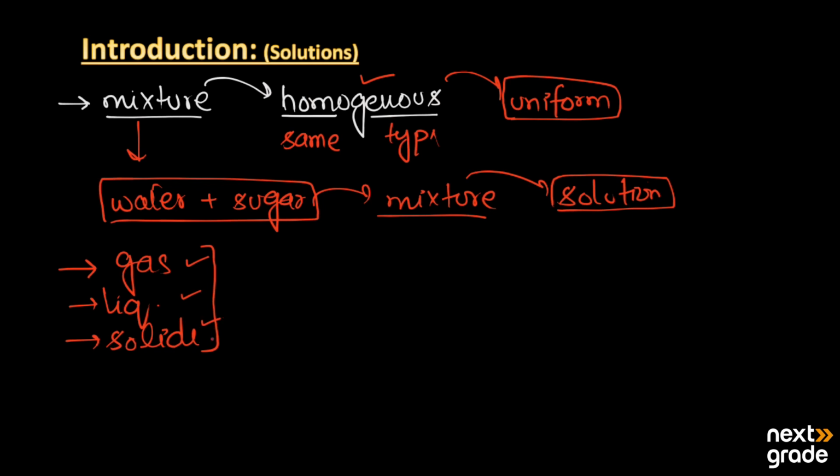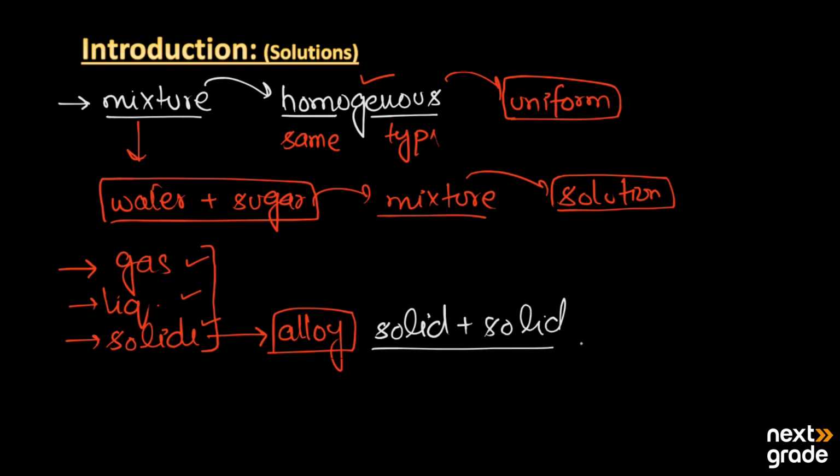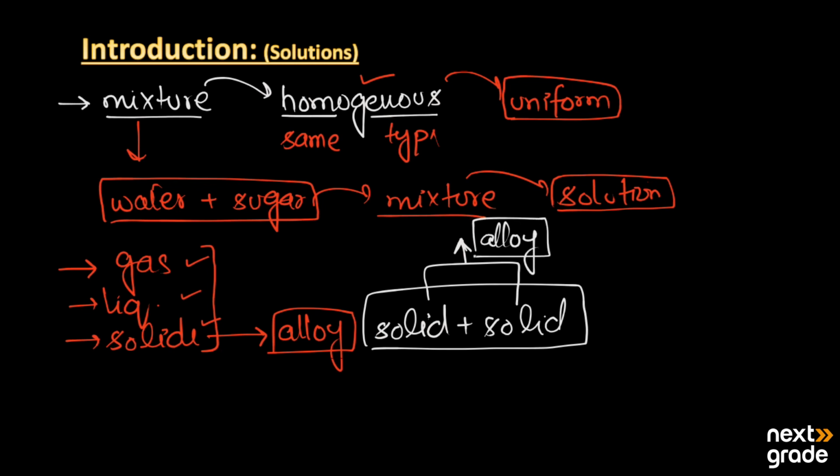For example, a solid solution is an alloy. Now, what do we mean by alloy? When a solid metal is combined with another solid metal, or we can say when two metals are combined and both are in the solid state, then this solution is known as a solid solution, and it is known as an alloy. So this is an example of the solid solution.